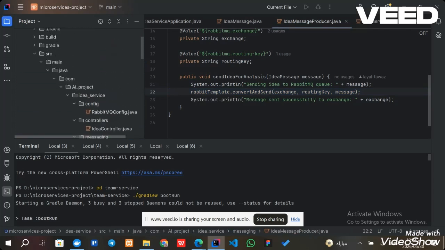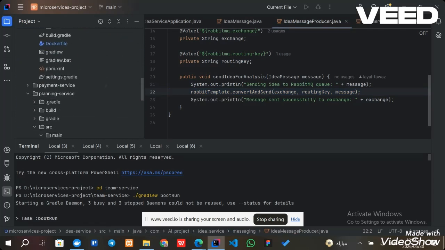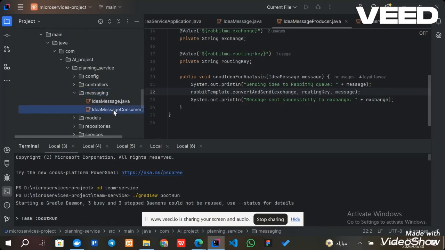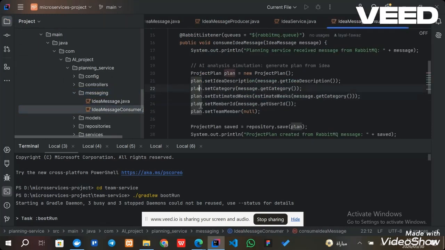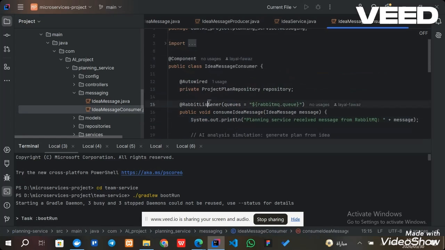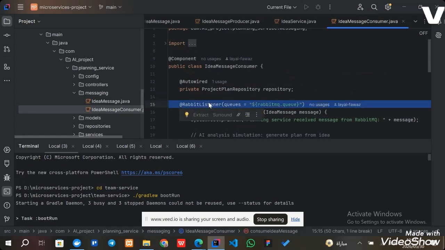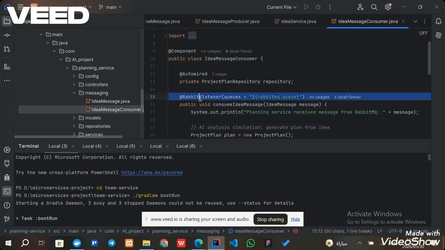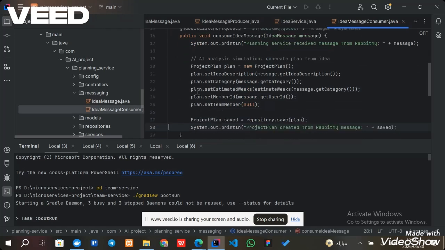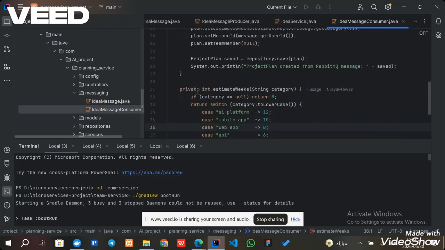Now if I go to the planning service, here is the planning service folder. I have messaging. This is the idea message consumer. Here I have the Rabbit Listener. This Rabbit Listener automatically receives the message and creates the project plan. It receives the message from the queue that the idea service put in the queue using RabbitMQ, and it creates the project plan. So the two services never call each other directly.